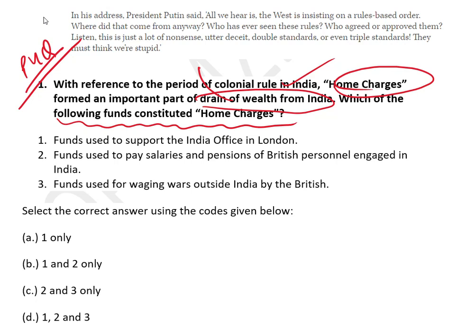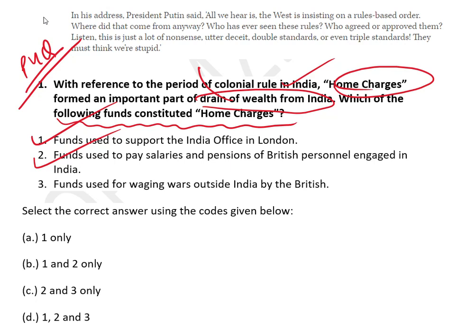So let us read the statements. Funds used to support Indian office in London. Yes, guys, the home charges are basically the expenditure of the office which was responsible to rule over India, and this office operated from Britain, from London. So this is included. Second, the funds used to pay salaries and pensions of British personnel engaged in India. Yes, that is also a part of the home charges.